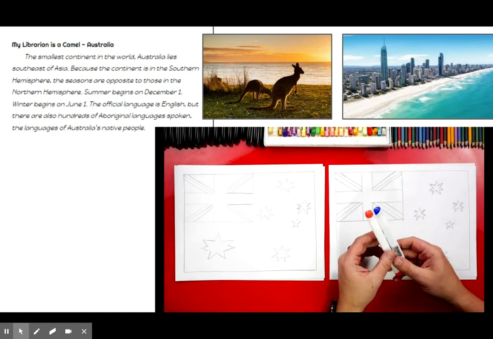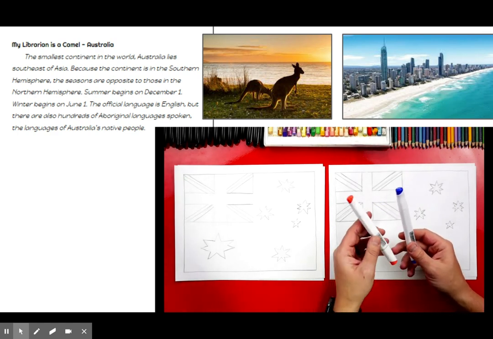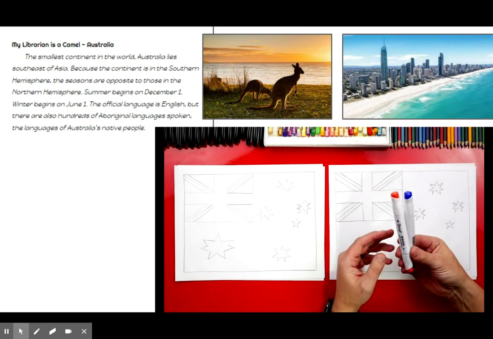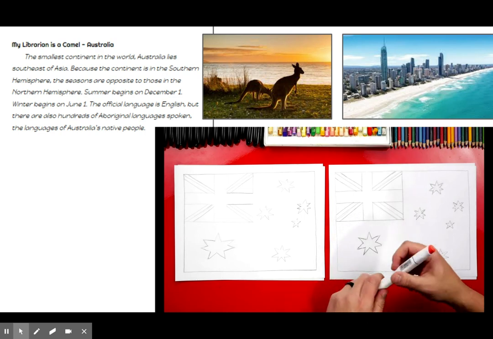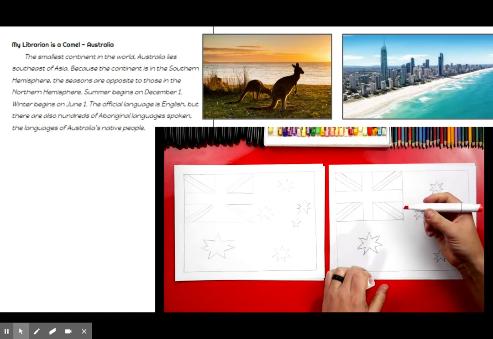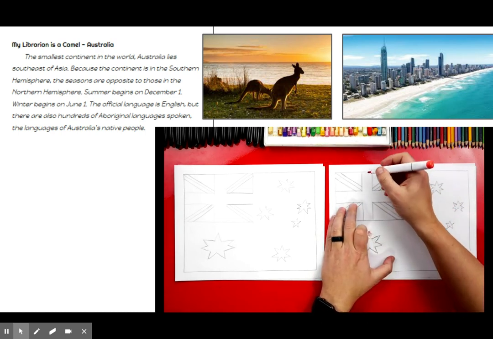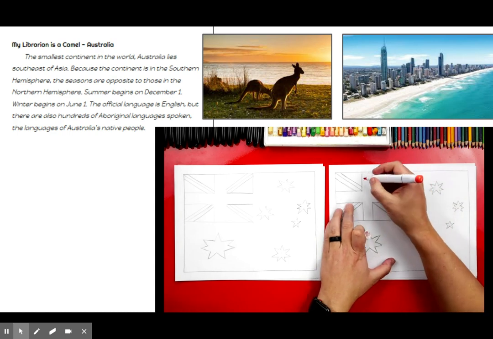Now we're ready to color. We're only going to use 2 colors, red and blue, and we're going to use markers, but you can use whatever you have at home or in your classroom. Now we're first going to start with using our red marker, and I'm going to show you how we're going to color the Union Jack first.